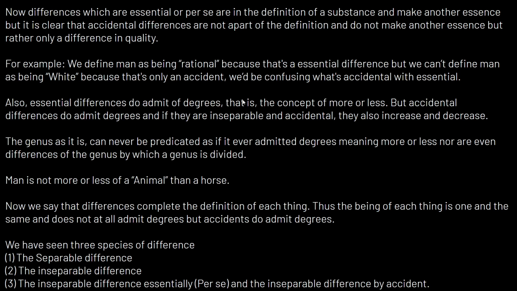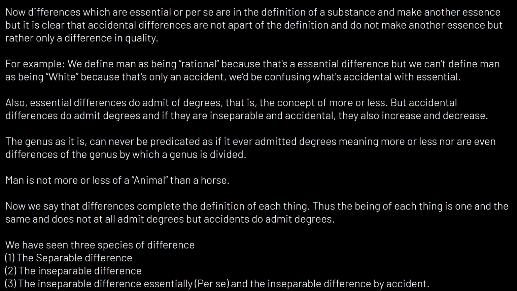Now, differences which are essential or per se, and per se and essential really just mean the same thing here, are in the definition of a substance and make another essence. But it is clear that accidental differences are not a part of the definition and do not make another essence, but rather only a difference in quality. And if you're confused by that, I have the example here on the slide.